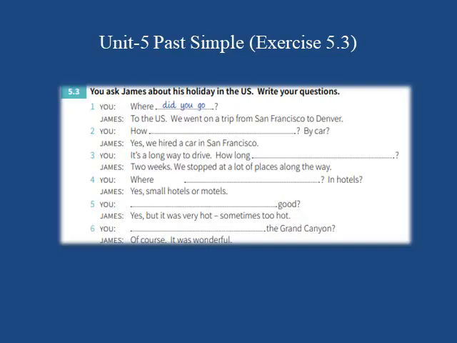Question 6. You ... the Grand Canyon. James replied, of course, it was wonderful. It means you are asking James whether he has visited the Grand Canyon or not. So you have to ask him in the past form, did you visit or did you go to the Grand Canyon? James replied, of course, it was wonderful.